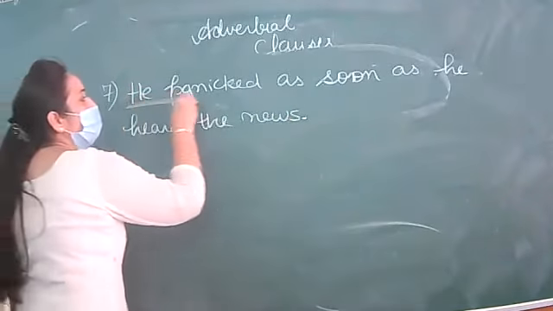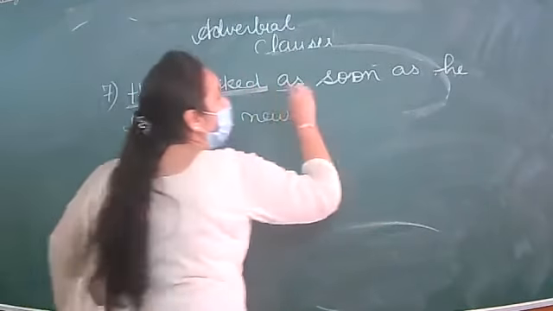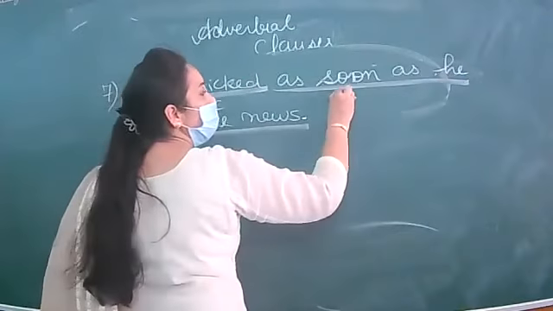So he panicked is the main clause, and as soon as he heard the news is the subordinate clause.